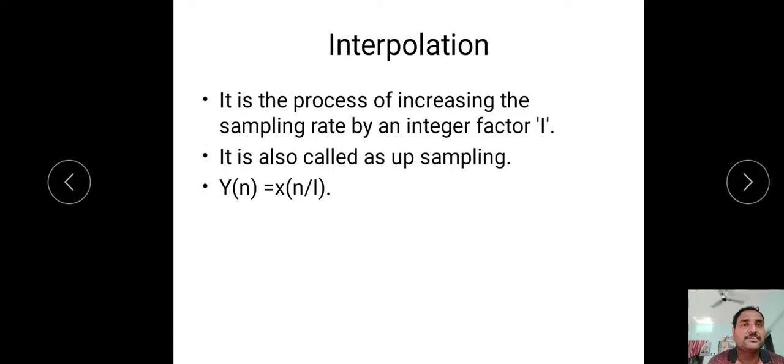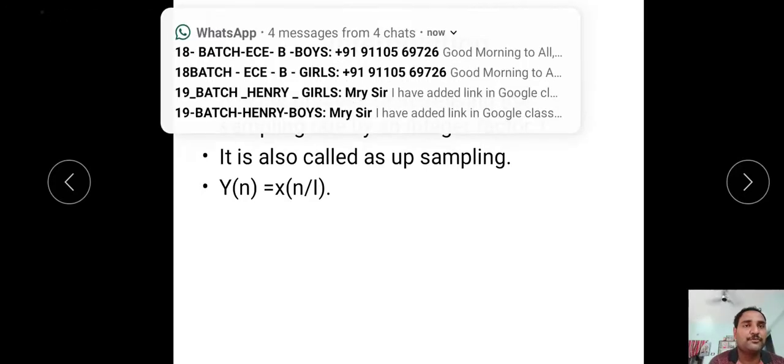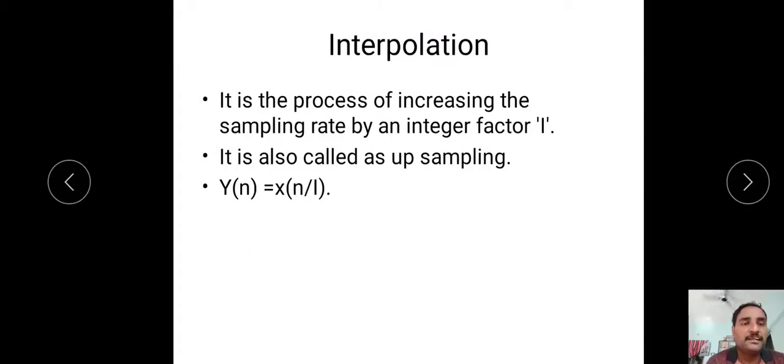The mathematical expression for upsampling is y of n is equal to x of n by I. Generally, we have different types of interpolations. One is step interpolation. That means if we have one amplitude, that amplitude is repeated a number of times. That is called step interpolation. Next one is zero interpolation. That means we have to add a number of zeros between the samples. Likewise, we have different types of interpolations to increase the sampling rate of the given signal.